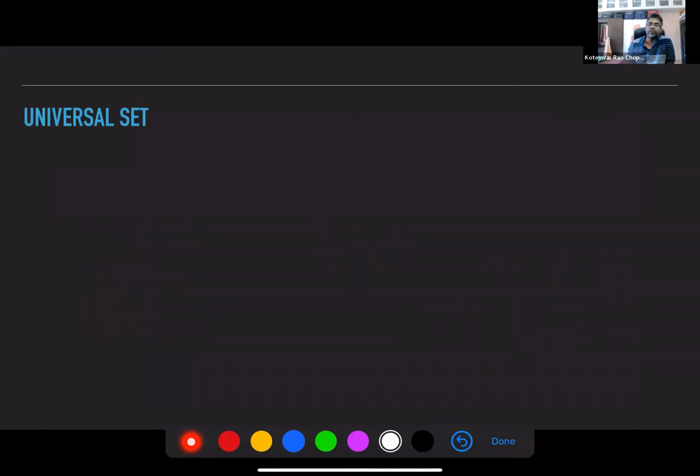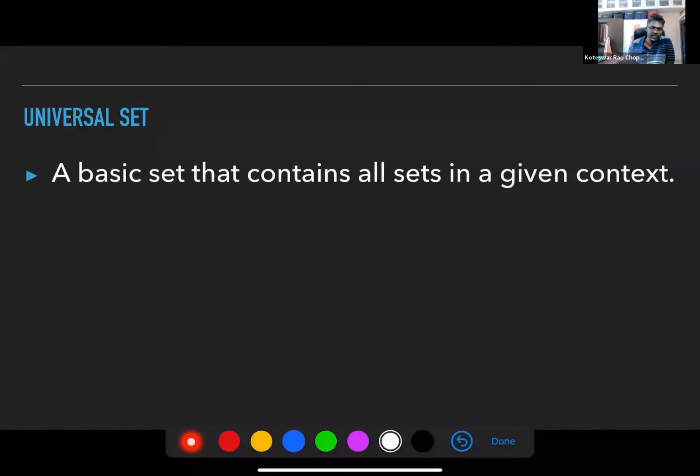Then the universal set. What is a universal set? It is a basic set that contains all the sets in a given context. We will see examples later. It is denoted by U.